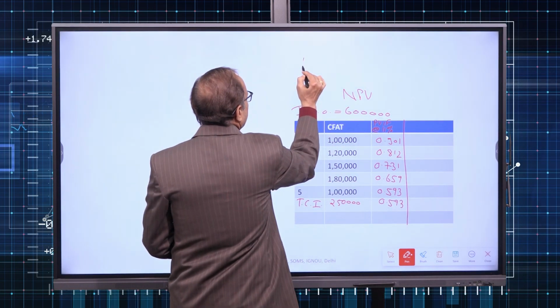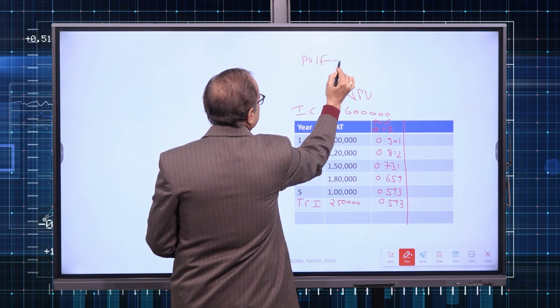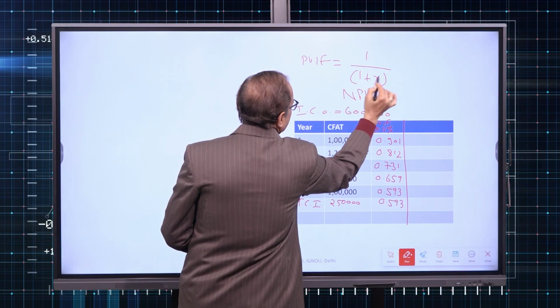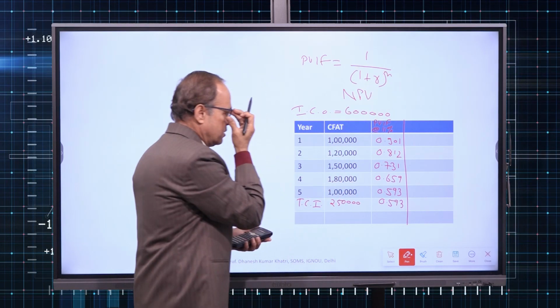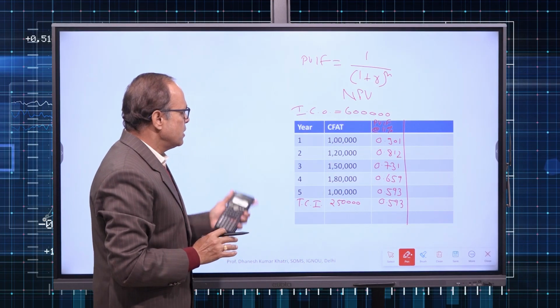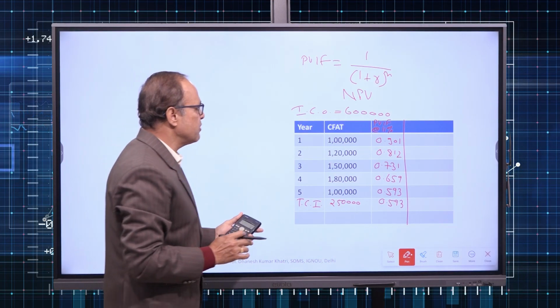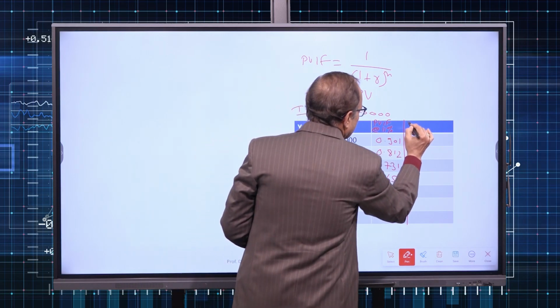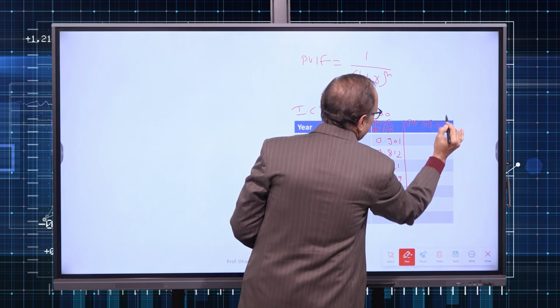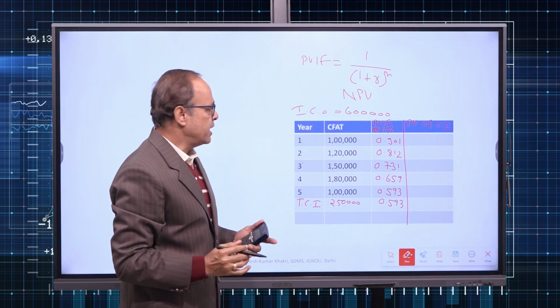Formula for PVIF, just for your convenience, I am giving: 1 upon (1 plus R) raised to the power of n. So we can calculate PVIF by using this formula. So we have PVIF either from table or from formula. We will get PV of cash inflow, present value of cash inflow.